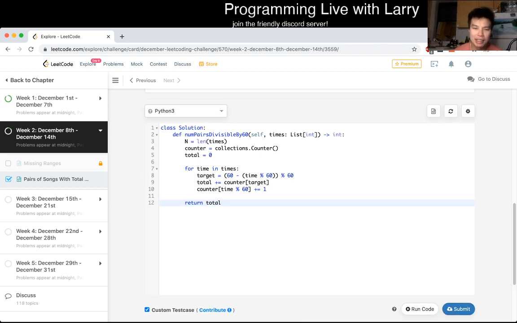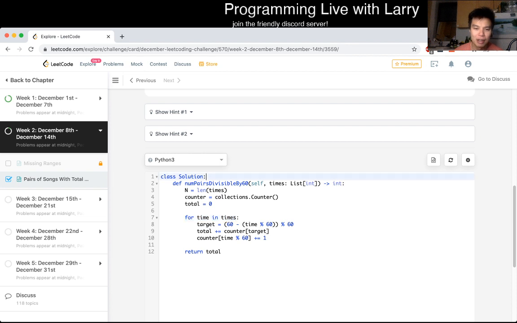So what is the complexity, right? Well, we look at each time in times. We do O of 1 work per time, and because there are O of n times, it's going to be O of n time complexity. And in terms of space, because we use a hash table, it's also going to be linear space, which is O of n.